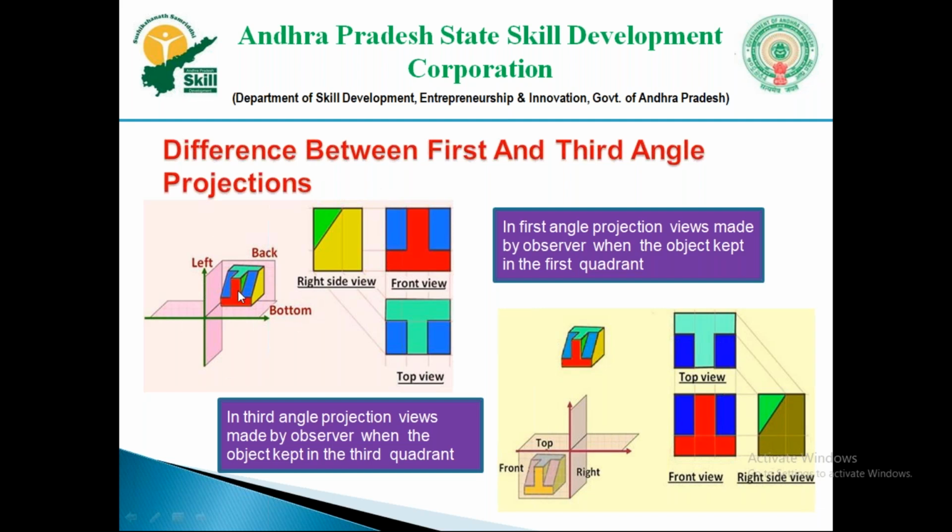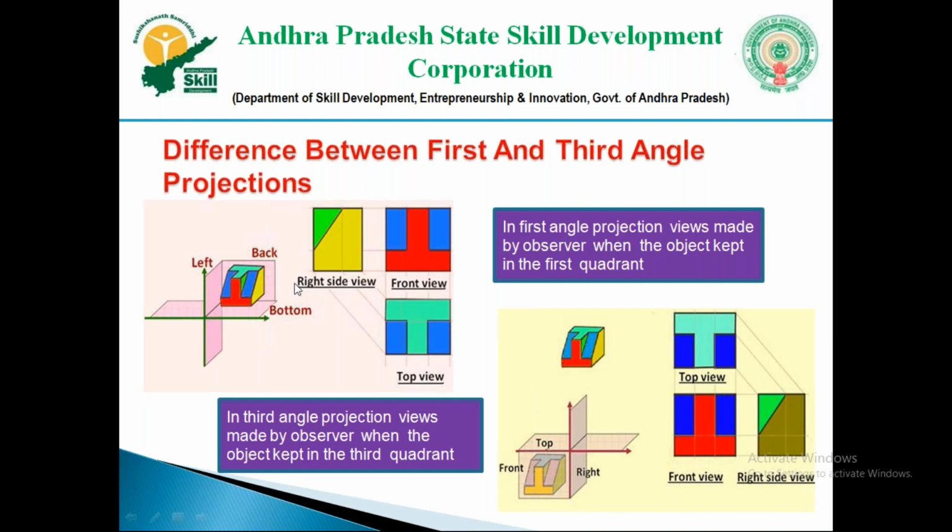In first angle, the object will be in between the plane of projection and the observer. When it comes to third angle projection, the projection plane will be in between the object and the observer. This side will be the observer.